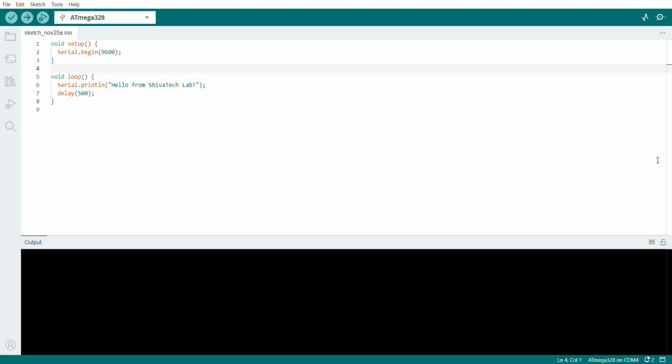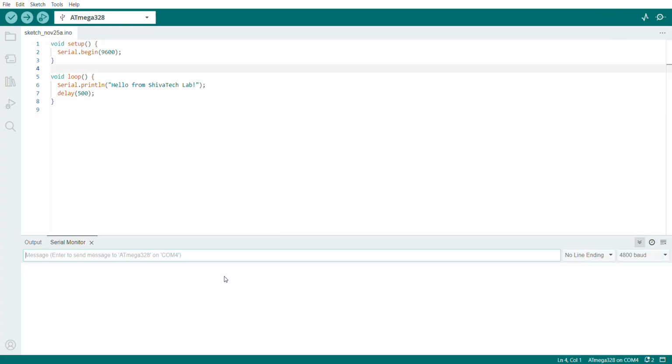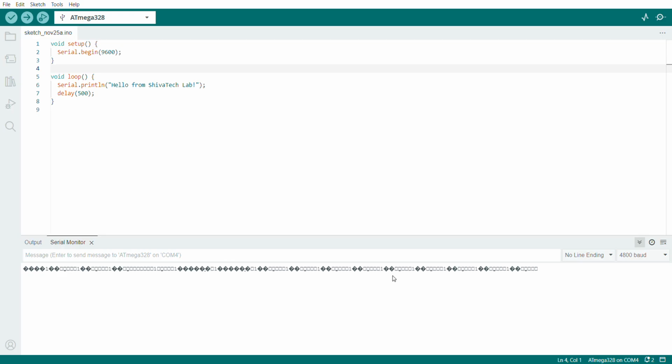If your Arduino Serial Monitor is showing garbage values or strange symbols or random characters, then don't worry, I will show you the exact fix in just 2 minutes. See here, in your serial monitor, you are seeing the garbage values like this, or you may get different symbols also.